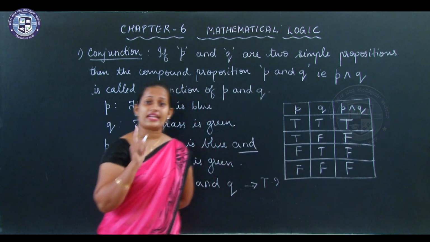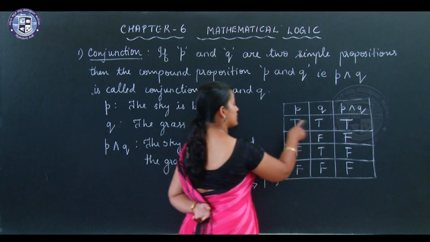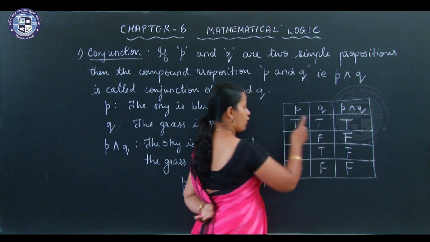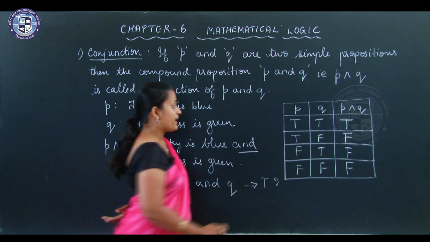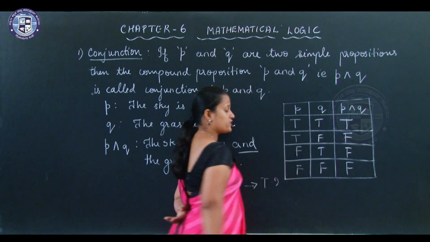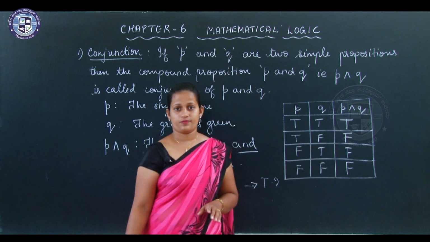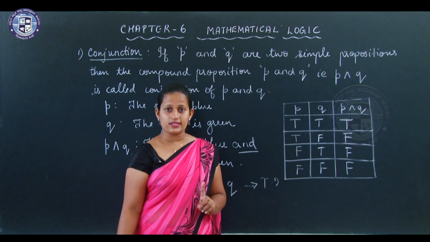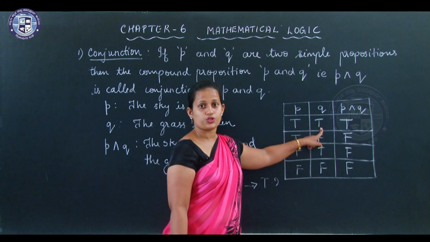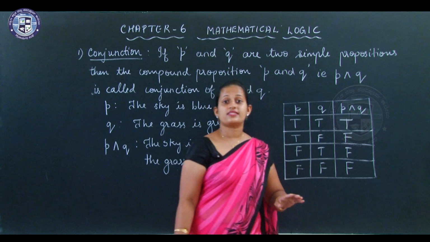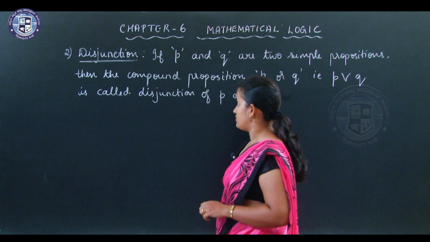So, when the connecting word is "and", both the simple propositions have to be true if the entire statement has to be true. In all the other cases, it is false. So, remember this: for "and", both the simple propositions should be true, only then the resulting statement will be true. Second one is disjunction.